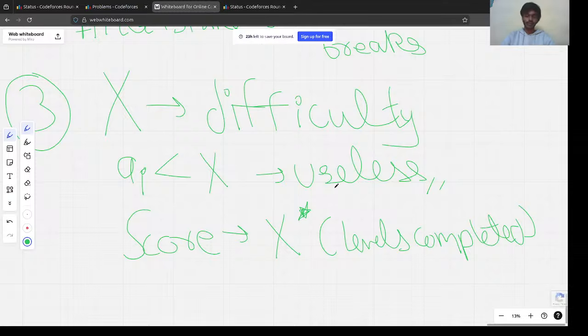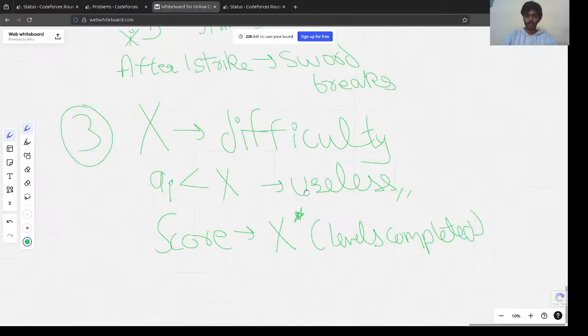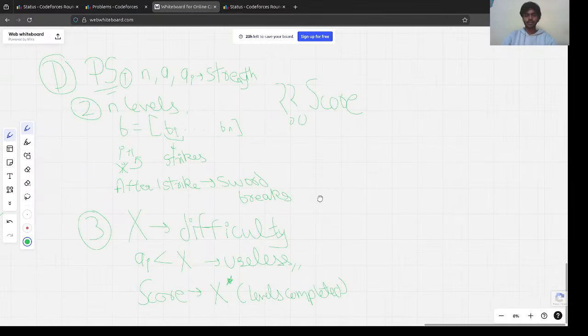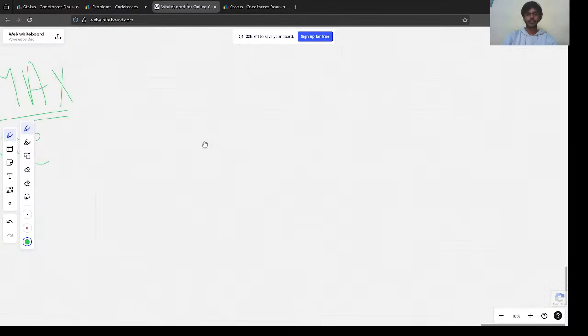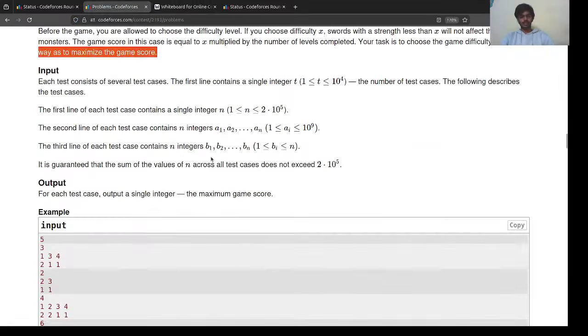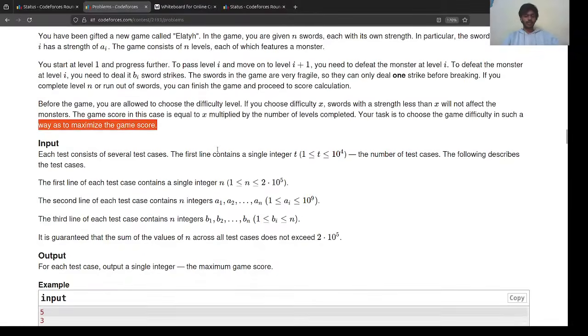So in turn, what we get is the levels we completed, and the score would be equal to X times the levels we completed. Got it. Okay, so we have to calculate the maximum score. Obviously, it's a game, so we need to calculate the maximum score. Now let's move on and understand using some test case. Let's also understand the input and output constraints.